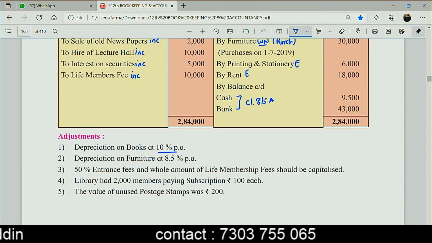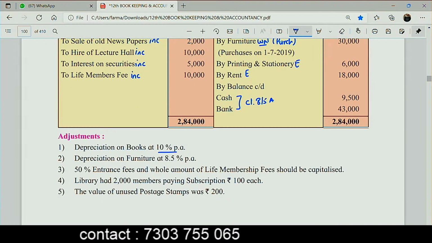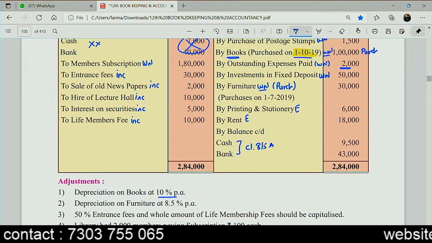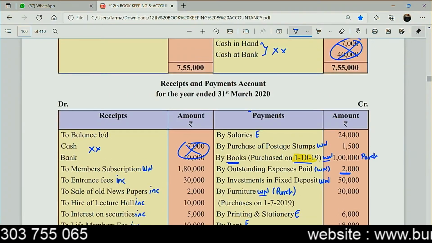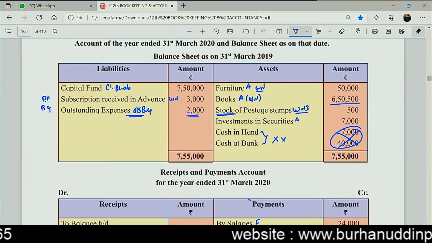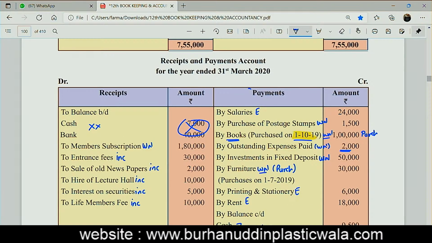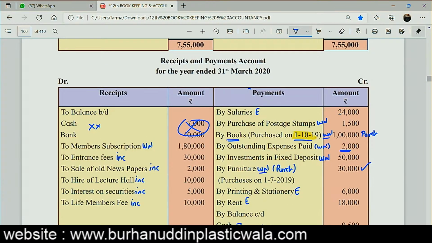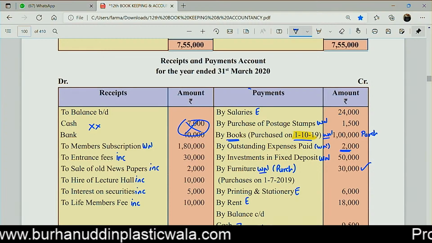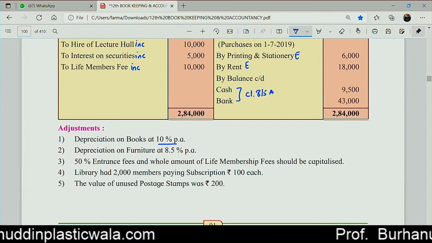The next one that we have is depreciation on furniture, that is 8.5%. We'll have to make a working note for that also, because we have furniture that we have been using from day one of the business, that's 50,000, and we do have additional purchases in the middle of the year, that is 30,000. So we'll make the working note and it will be comfortable.